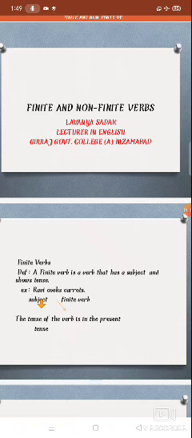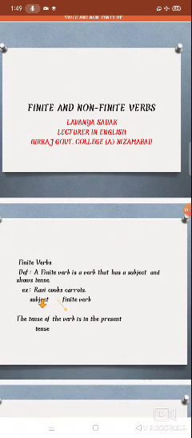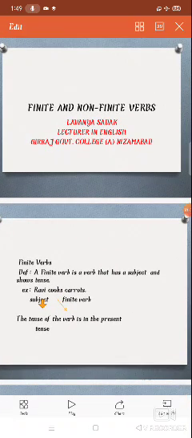But non-finite verbs have the subject and the verb also, but they don't show the tense.